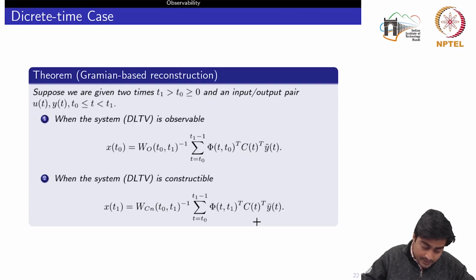Now in the discrete time case, if I want to reconstruct, this is the formula you can use if your system is observable to reconstruct x of t0. If your system is constructible, you can compute x of t1 using this formula, where we see a key use of the respective Gramians.